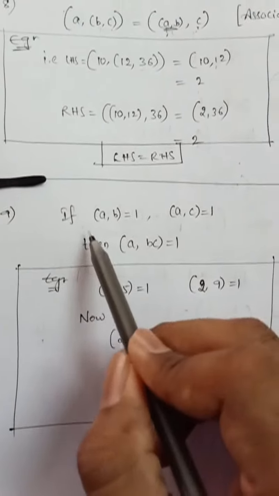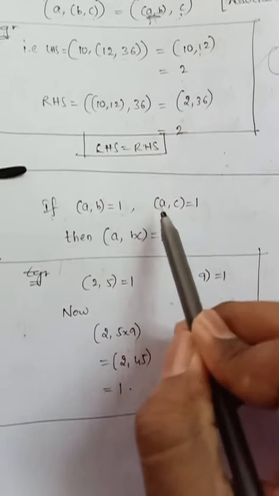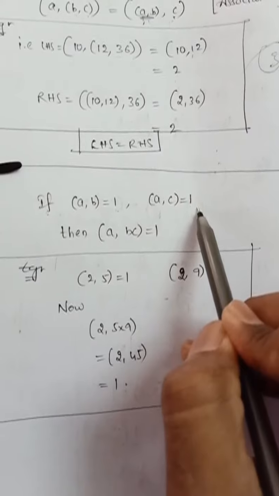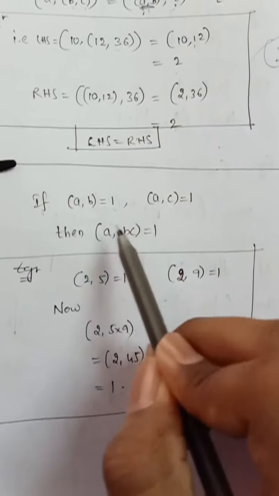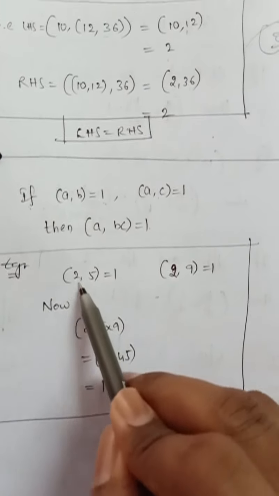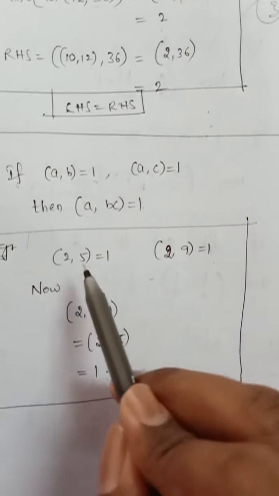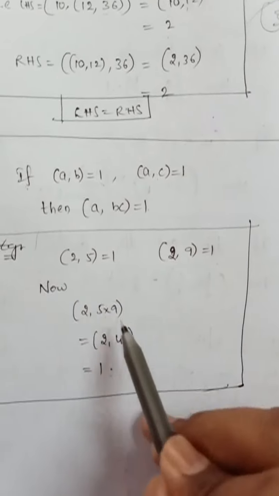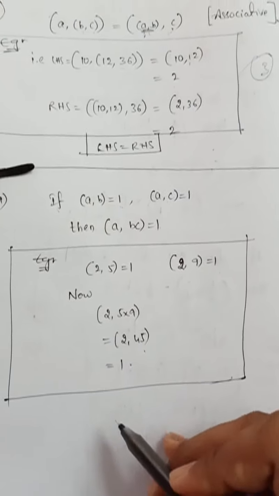Next, if the GCD of two numbers is 1 and the GCD of another two numbers is also 1, where A is the common number, then GCD of A comma B into C is also 1. For example, GCD of 2 comma 5 is 1 and GCD of 2 comma 9 is 1. Then 5 nines are 45, and GCD of 2 comma 45 is also 1. So this is the final property.